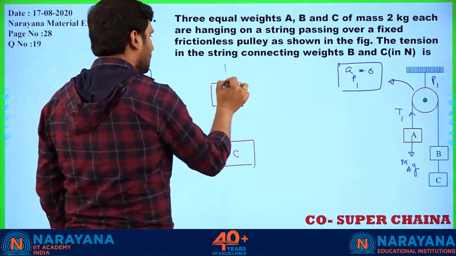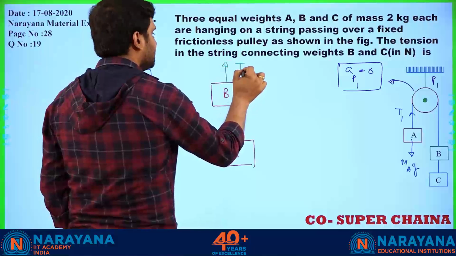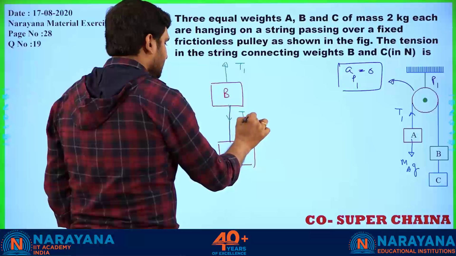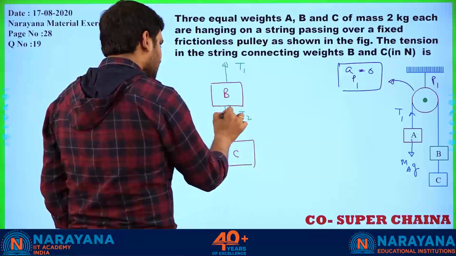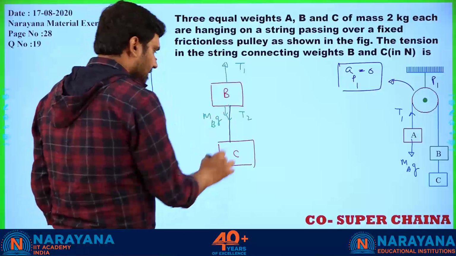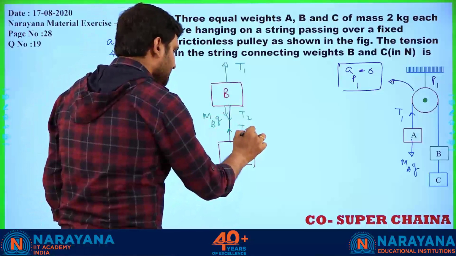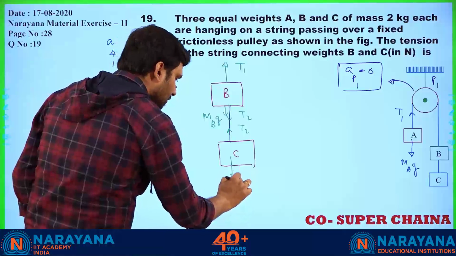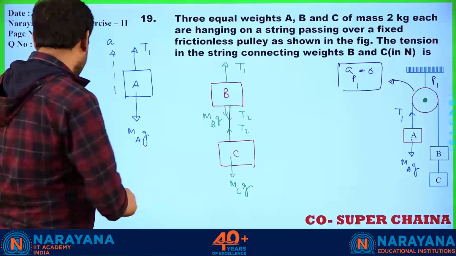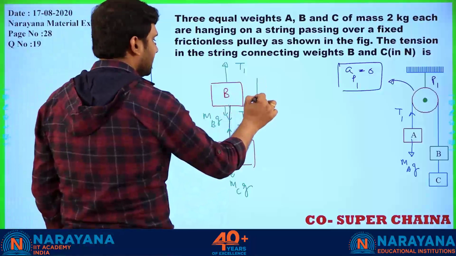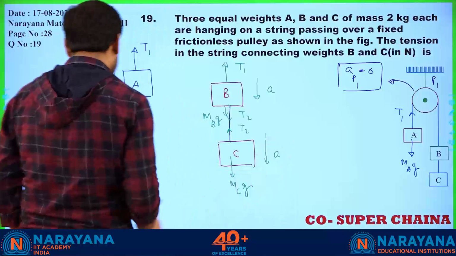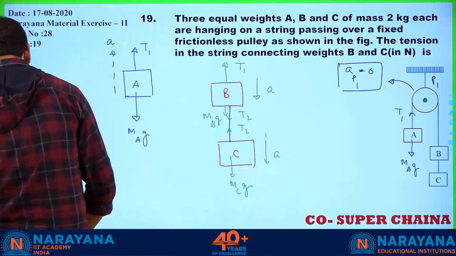Now on B, tension T1 in this direction, tension T2, another force MB into G. For C, T2 upward, downward force MC into G. So I'll write equation one by one, and this is also coming down with acceleration A. All right, fine, no?